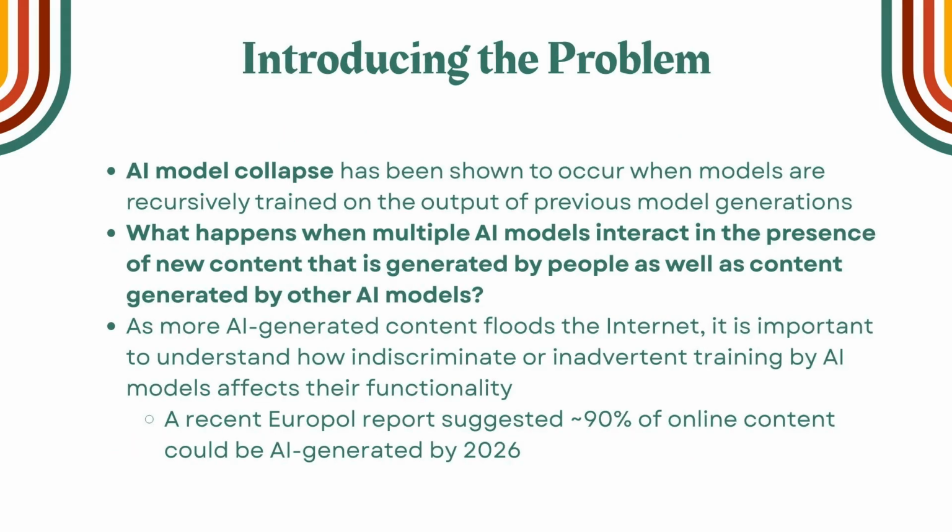Problem B basically focuses on the issue of AI model collapse, which has been shown to occur when new generations of models are recursively trained on the output of previous generations. And we are specifically focusing on what behaviors arise over time when multiple AI models interact with both human and AI-generated content over many generations.